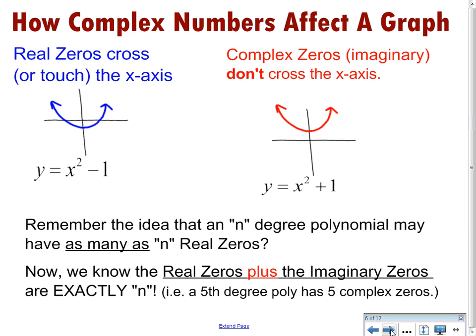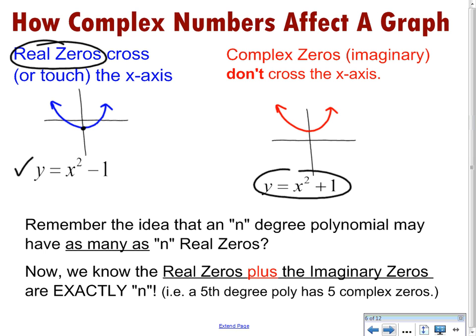Here goes. How complex numbers affect a graph. All right. Real zeros cross or touch the x-axis. We kind of know that, right? So you've got a function like x squared minus 1. It's the x squared graph, but of course it comes down 1, so its vertex is down at y equals negative 1. Over on the right-hand side, we do not have real zeros. We have complex zeros. They do not cross the x-axis.